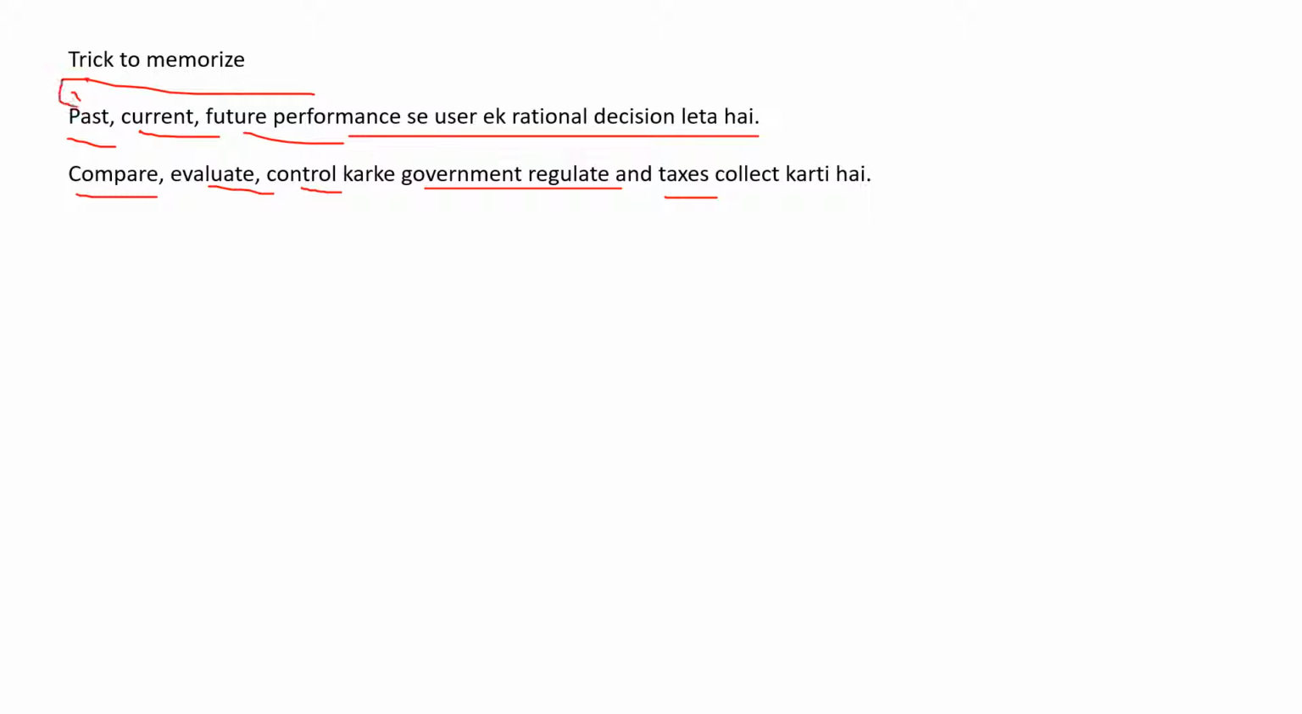So here the past and current performance is the first point, future is the second point, rational decision is the third point, then is compare, evaluate. Compare, evaluate is the fourth point, control is the fifth point, and government regulate and taxes is the sixth point. So I hope this small mnemonic will help you to memorize those 6 points relating to the functions of accounting.